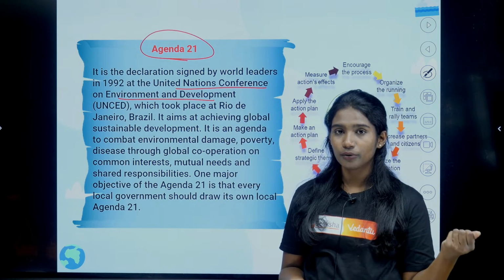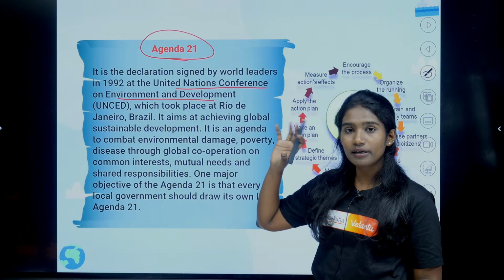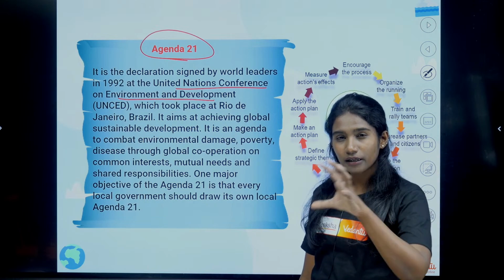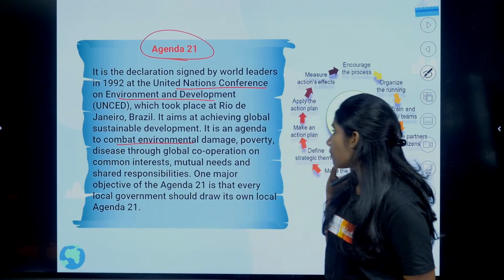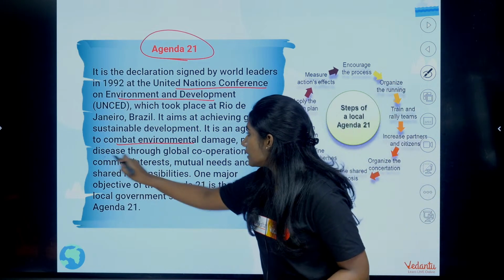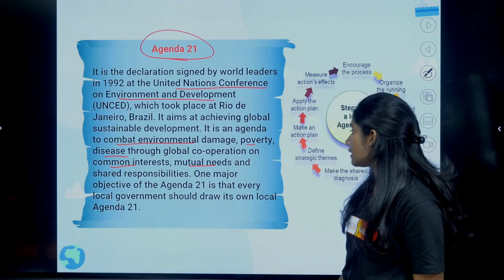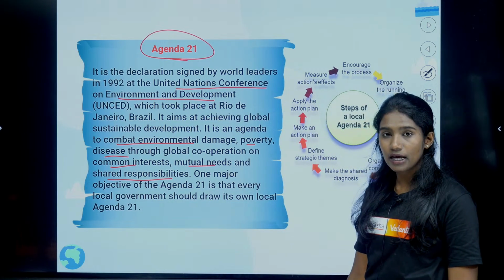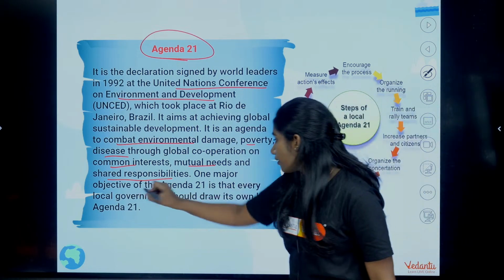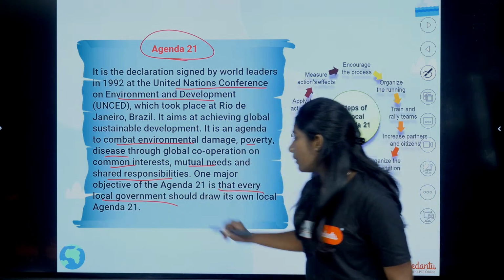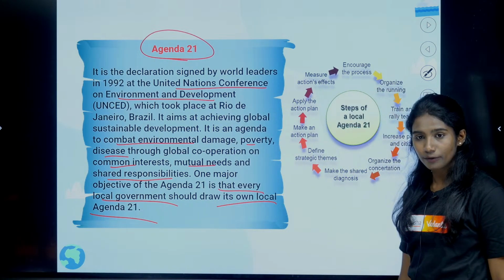They considered the issue of environment degradation and all that, and then they signed this Agenda 21. Like I told you, it is a non-binding but significant declaration, to combat environmental damage, poverty as well as diseases, through mutual needs, common interests and shared responsibility as well. One of the important features of this Agenda 21 is that the objective was that every local government should draw their own local Agenda 21.